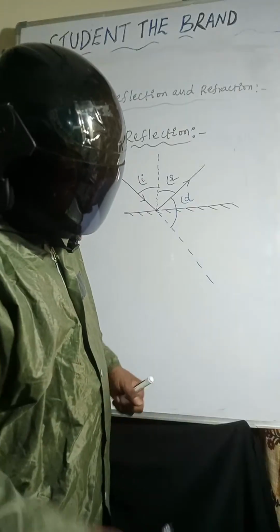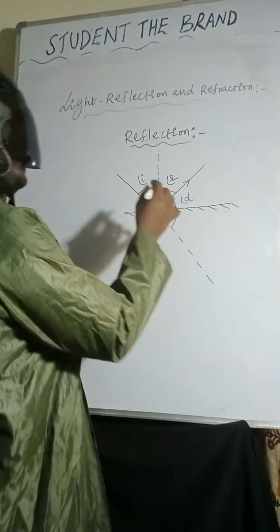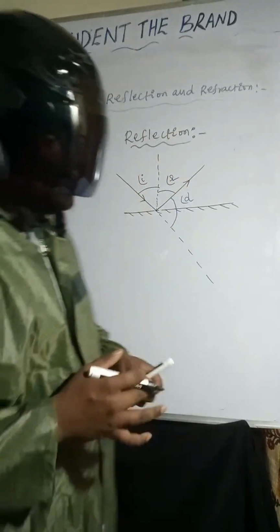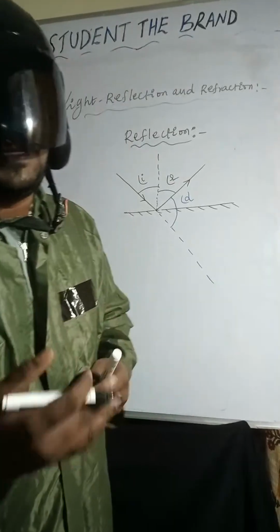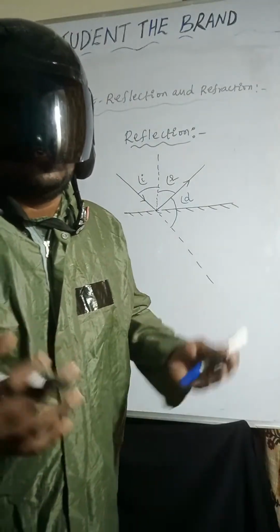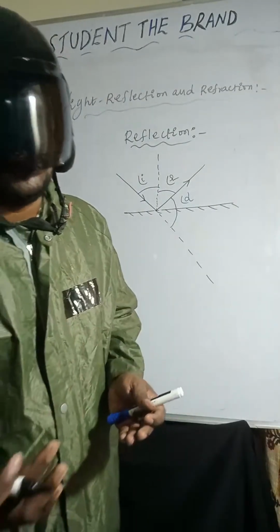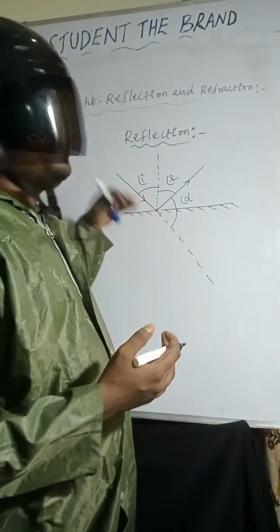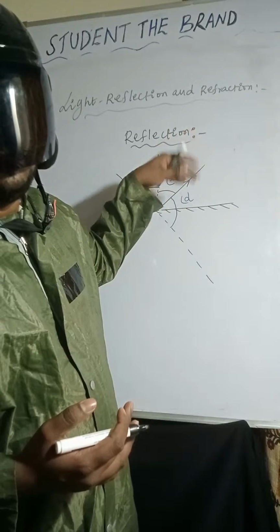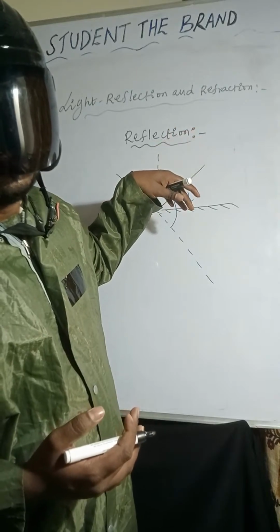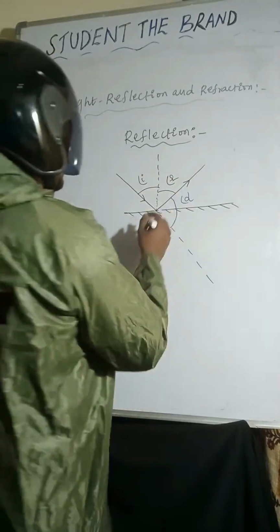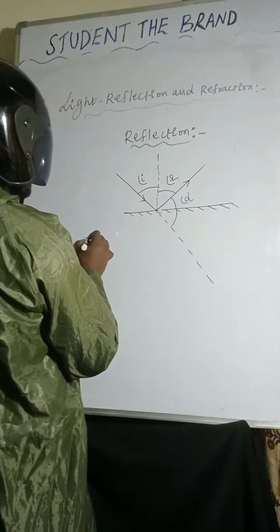Now, what is reflection? Reflection is nothing but the bouncing back of the light from the reflecting surface. The bouncing back of light from the reflecting surface is called reflection of light. That is about reflection of light.